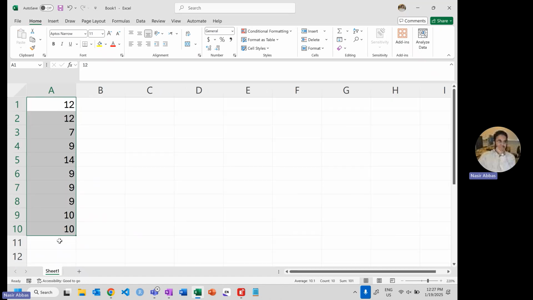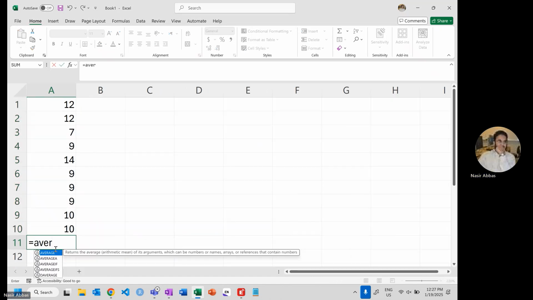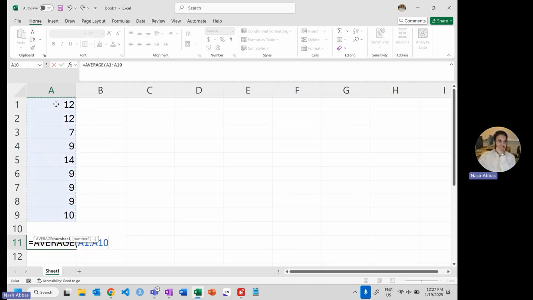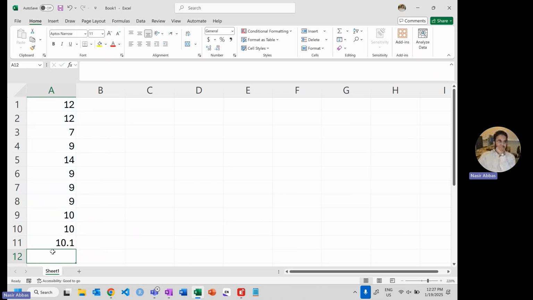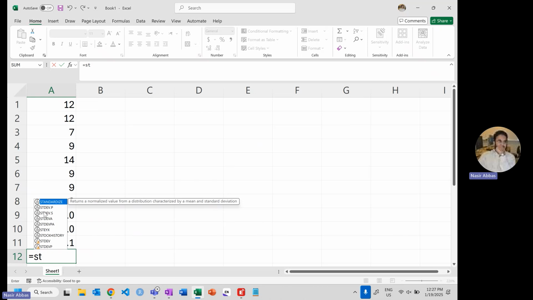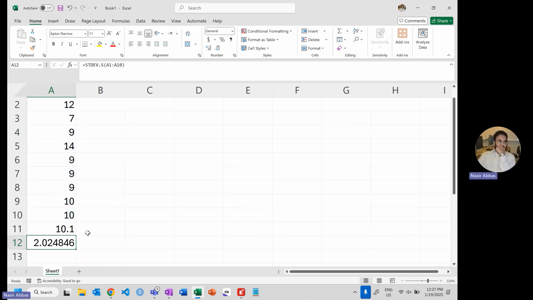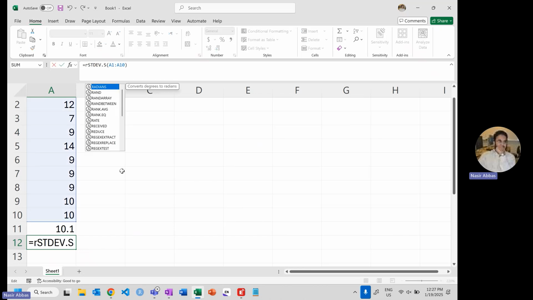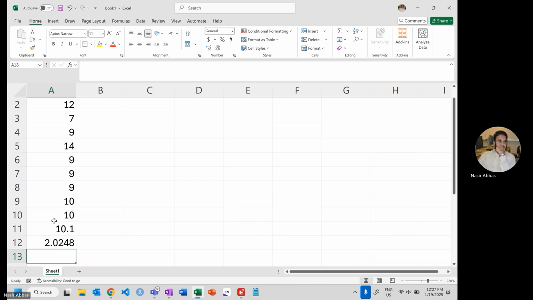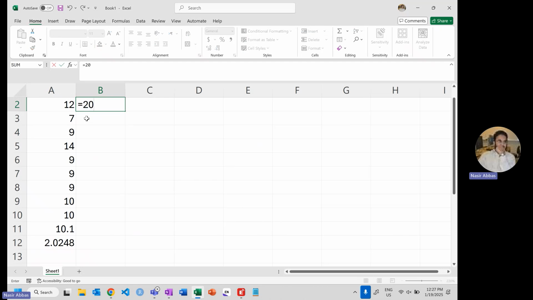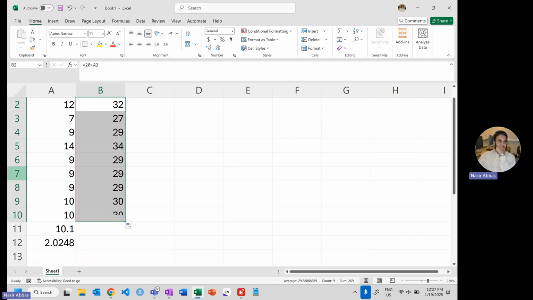For these 10 values, I find the mean, and the mean comes out to be 10.1. Good. And I find the standard deviation, and it comes out to be 2.02 something. Let me round it to 4, from an exam point of view. Now, for the whole data, I will add, let's say, 20 to each value. So it will be 20 plus the previous data. To each value in the data, I added 20.